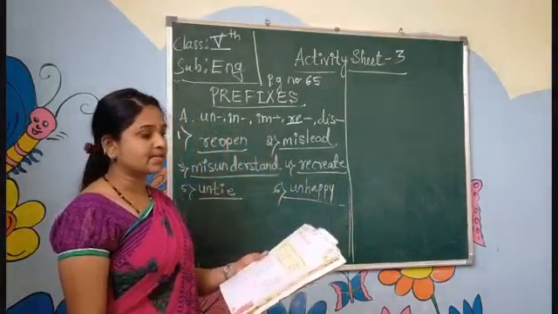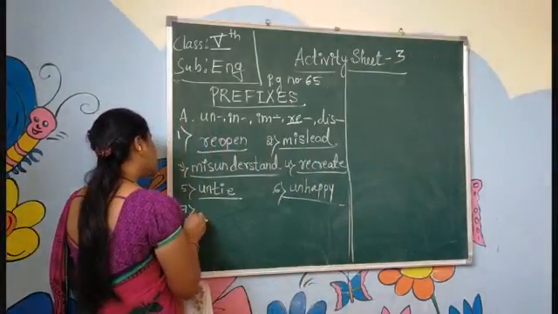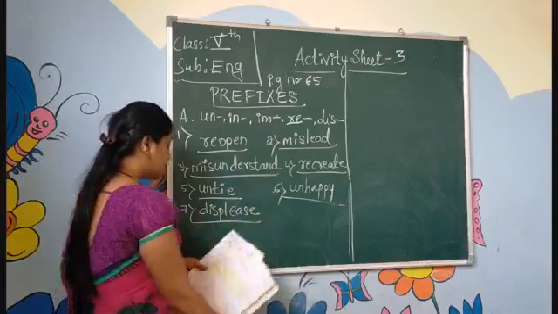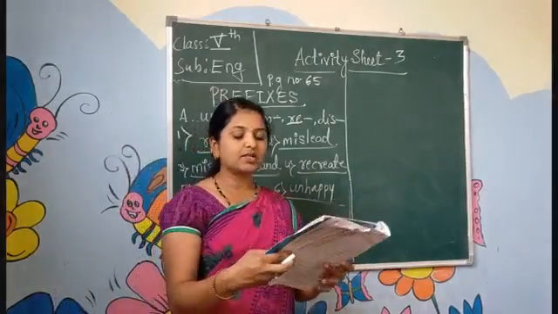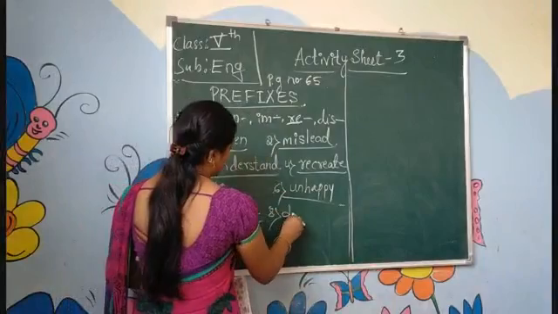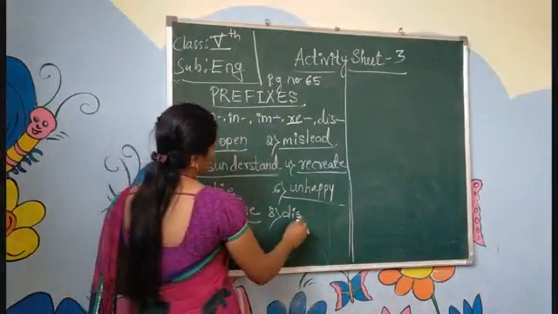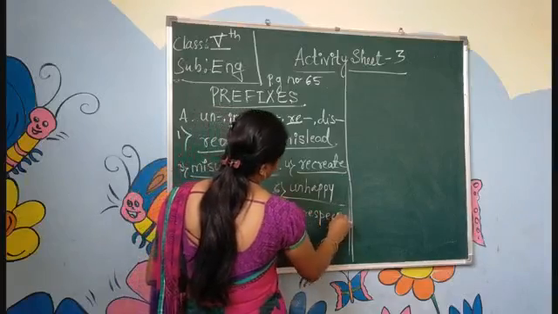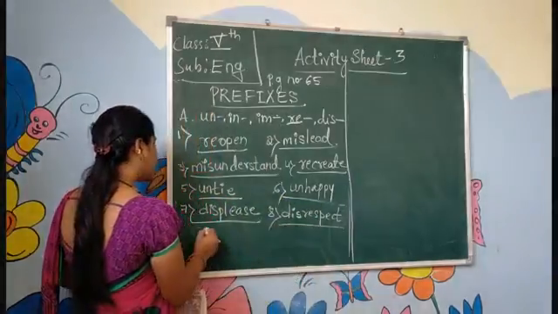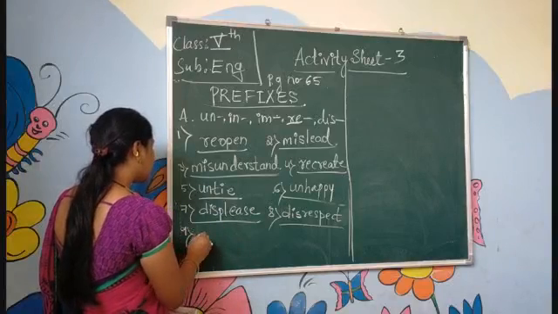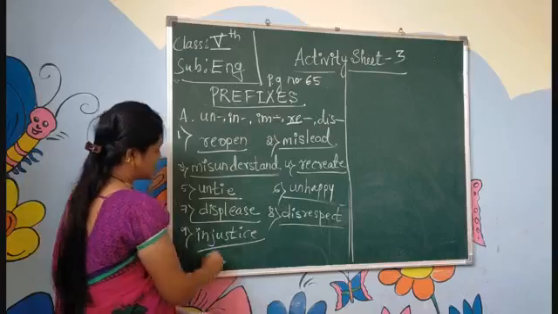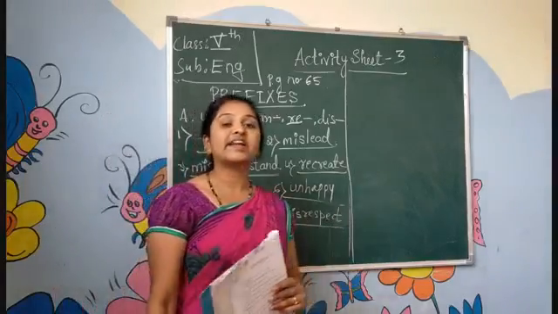Please, displease. Next, the seventh one is please, displease. Next, respect, disrespect. Here we are adding dis, D-I-S. Justice, injustice. ನ್ಯಾಯ, ಅನ್ಯಾಯ. Justice means ನ್ಯಾಯ, injustice means ಅನ್ಯಾಯ.